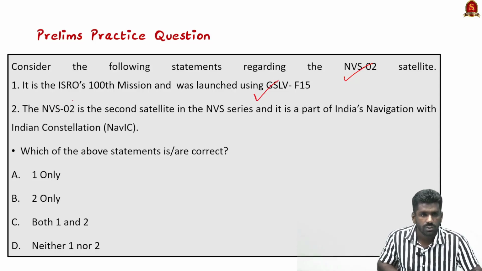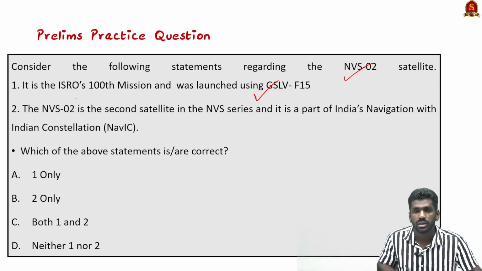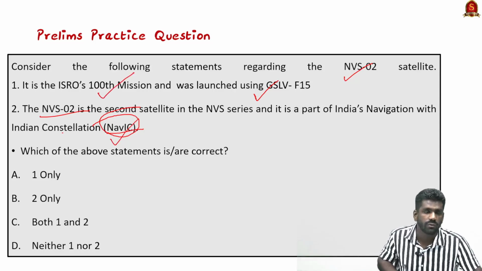The NVS-2 is the second satellite in the NVS series, and it is part of India's Navigation with Indian Constellation, that is NavIC. Yes, this NVS satellite is a part of India's regional navigation satellite system, that is NavIC. So it is also ISRO's 100th mission and was launched using GSLV F-15. So both of the statements are correct and the correct answer is option C.